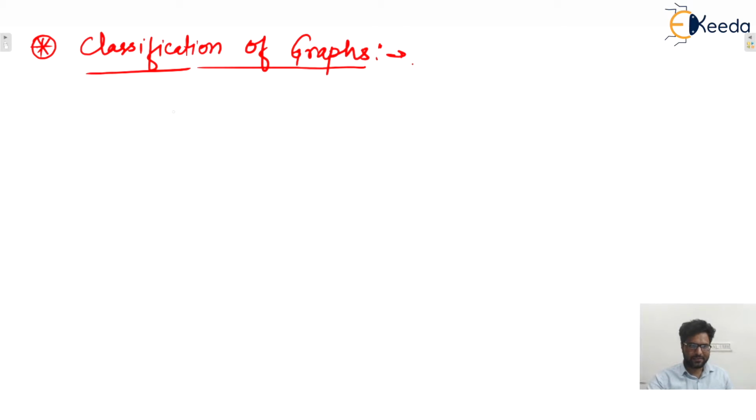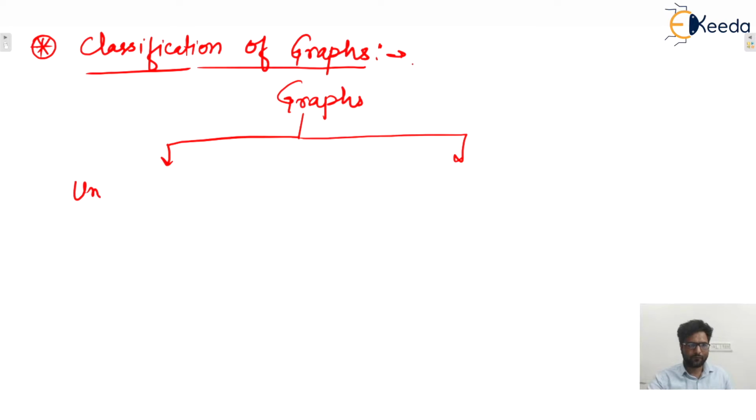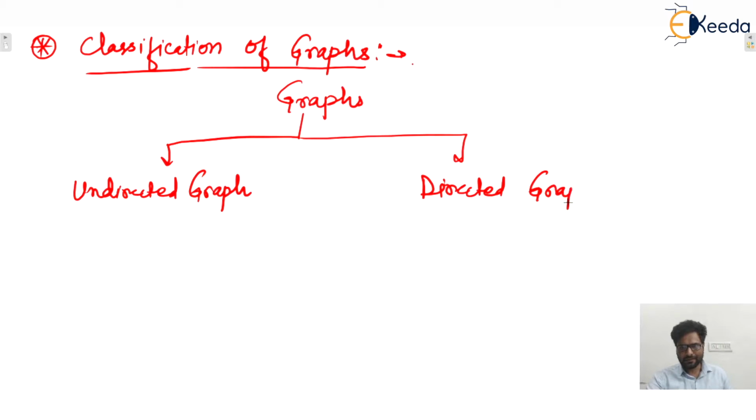Graphs are basically of two types. First one is the undirected graph. Second one is the directed graph. So directed and undirected graphs.